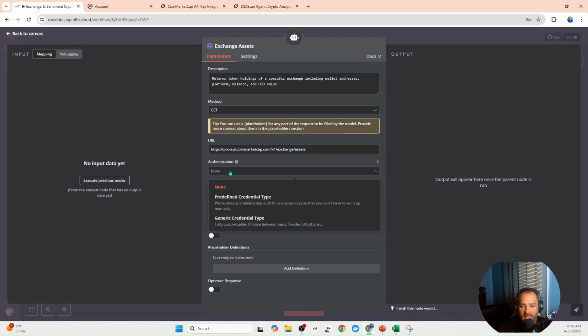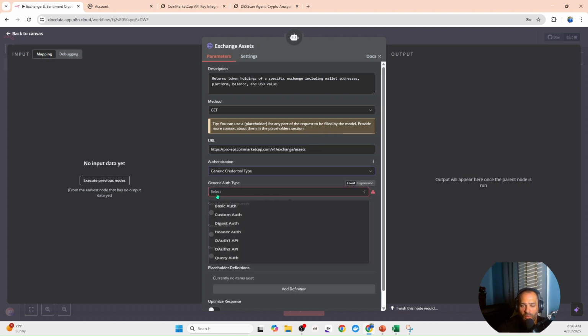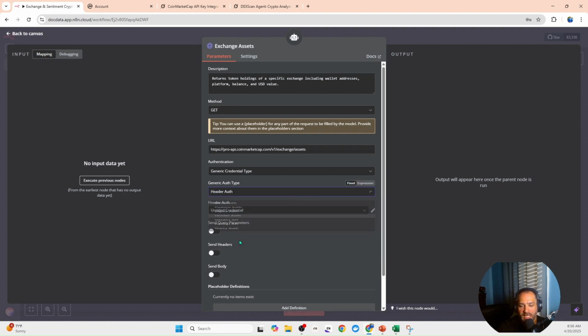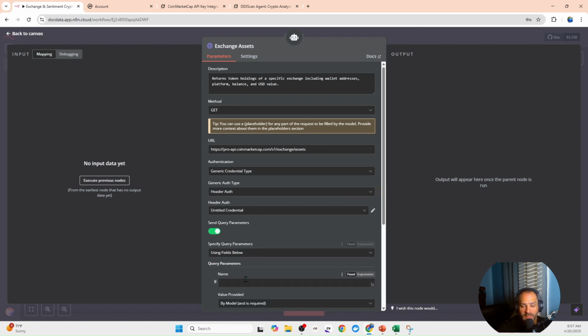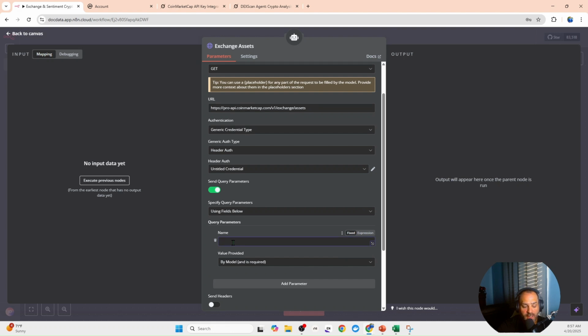The authentication type, again, is a generic credential. And then we have the generic authentication type go down to header authentication. And then it's already connected. So once you already have it established one time, it automatically connects, which seems super easy and very useful. Again, the name will go down and make it ID.